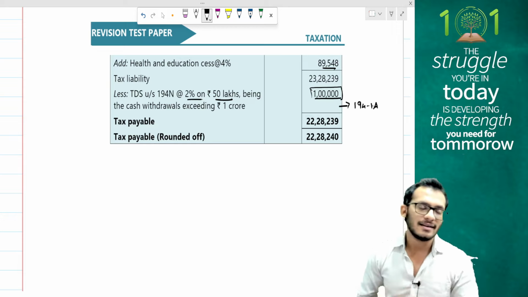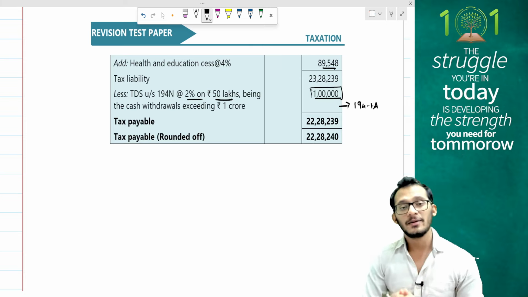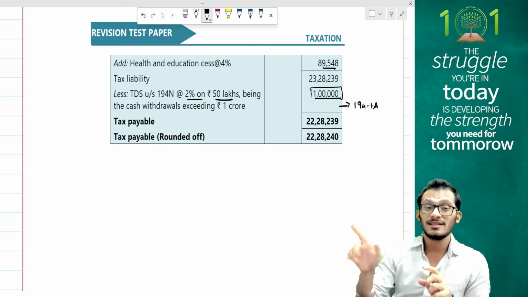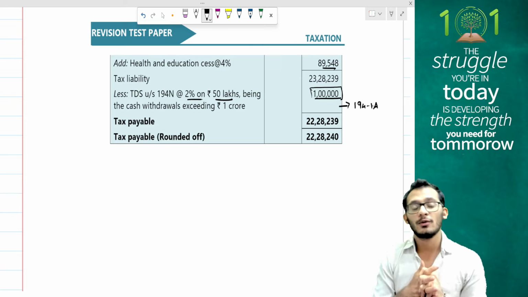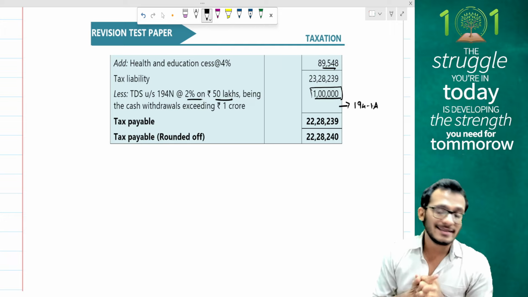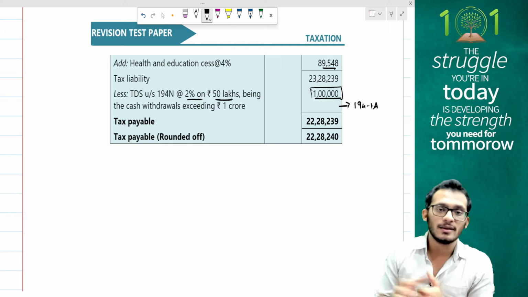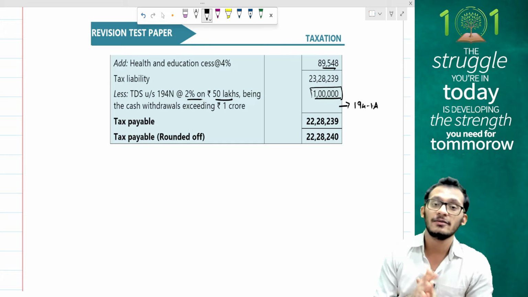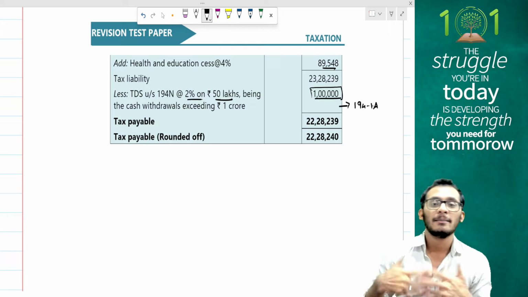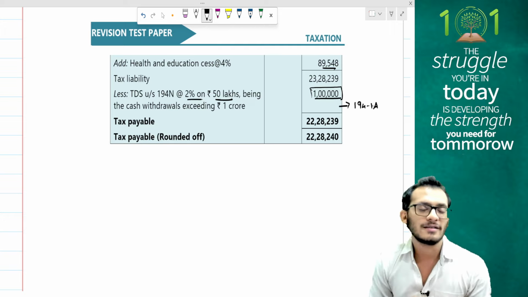Clear? Yes, great. This is what your RTP looks like for September 2025 exams. If you come and ask me, question number 9 and question number 10 were really nice. They had some adjustments which you would not have thought about normally, but it tests you on a lot of amendment adjustments as well. So please pay attention to these questions. Practice it once from your end as well and see if you're able to grasp these questions properly before you start preparing well again for your September exams.